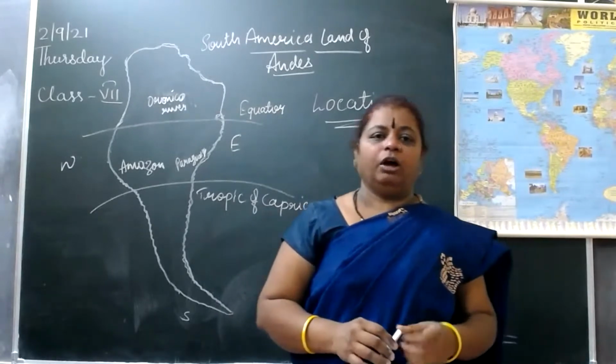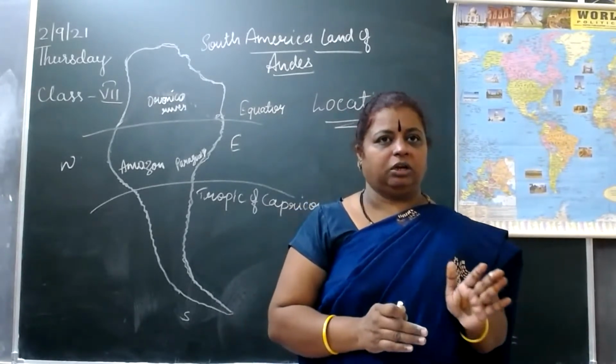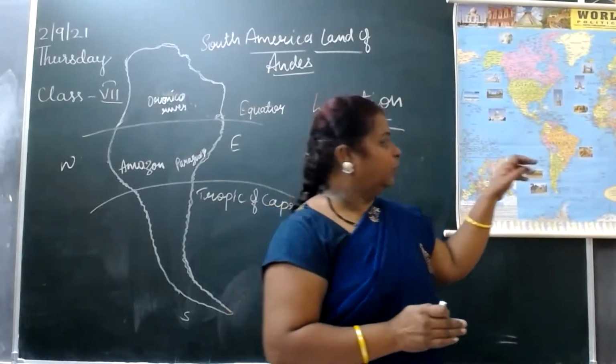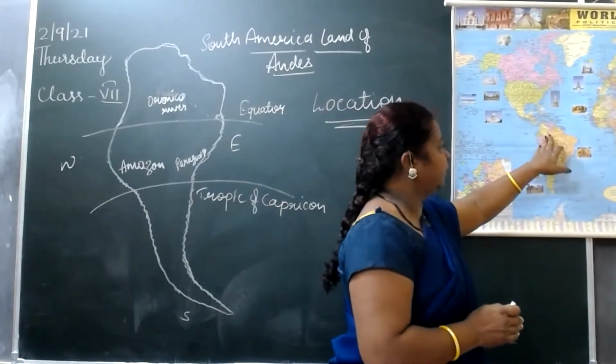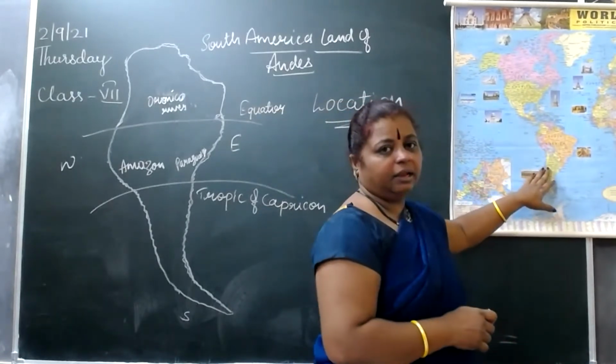Now to summarize the location: the equator passes through the northern part of the continent, and the Tropic of Capricorn passes through the southern part.